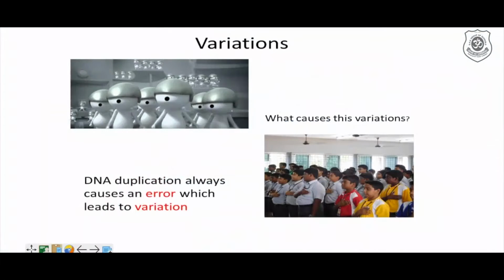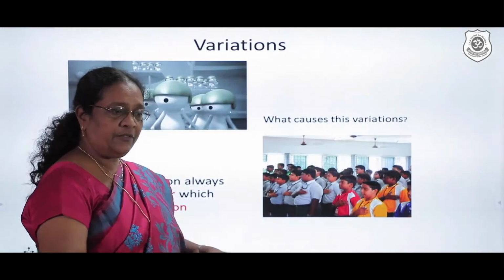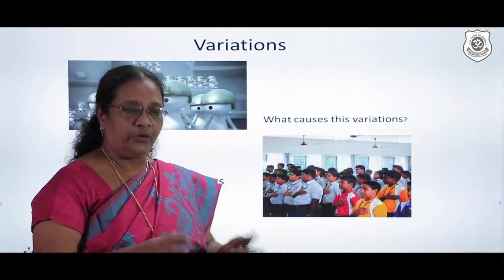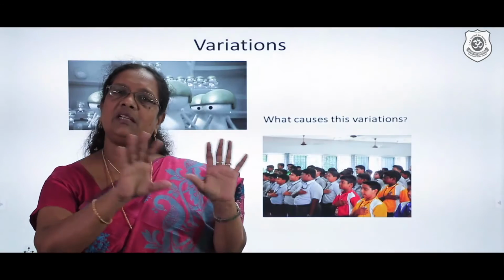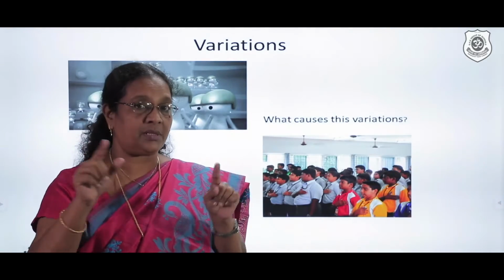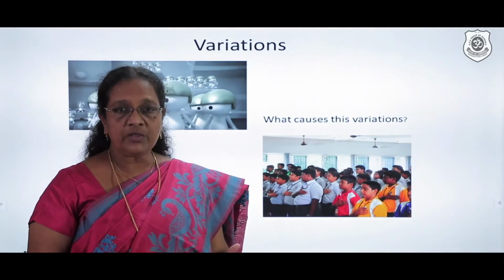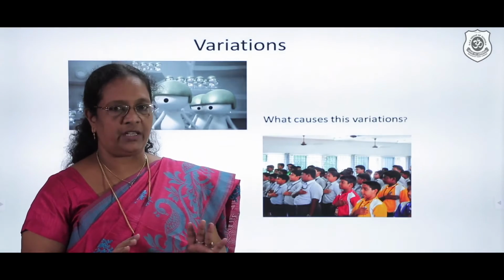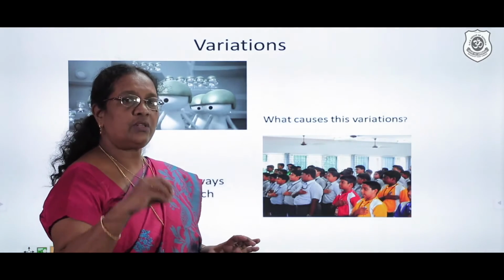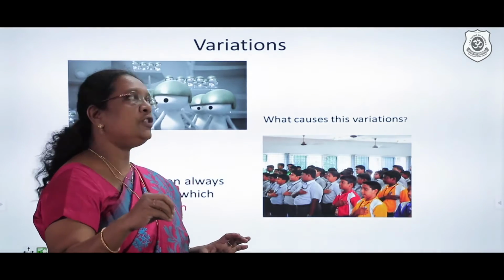Suppose a teacher just enters a class and sees everyone alike, how am I to identify who's whom? If suppose in your own family, you, your brother, your sister, your father, mother, grandfather, everyone is going to be a 100% replica, are we going to identify? It's going to be very difficult. So variation does play an important role.